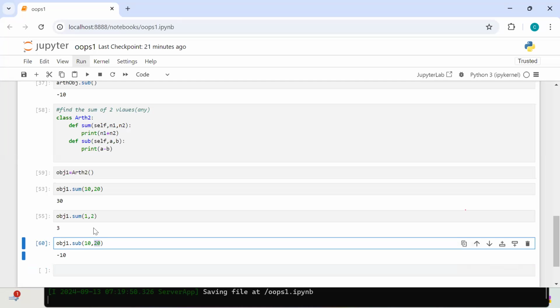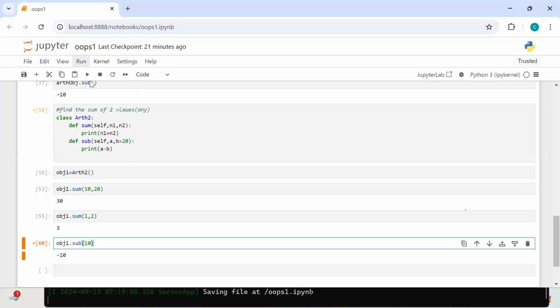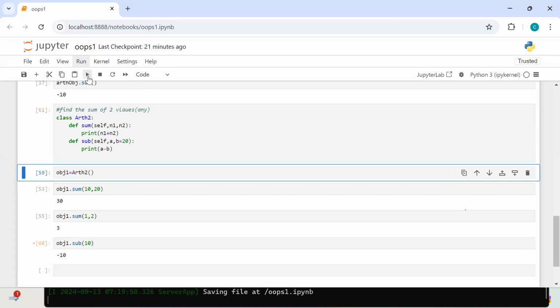Default argument. Yes, you can set a default argument. Can I set it? Will it work or not? What is my default argument? I said 20. If I remove this one, will it work or not work?